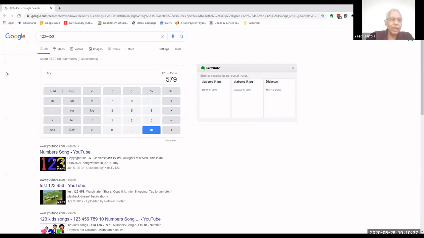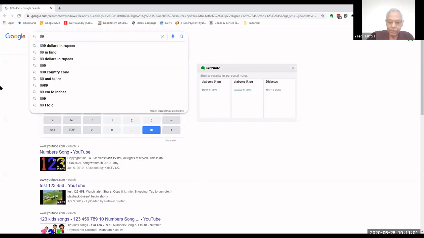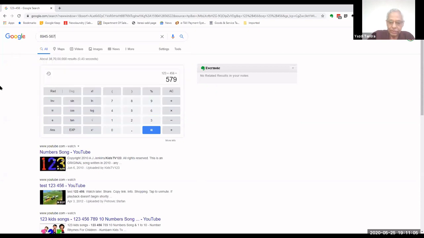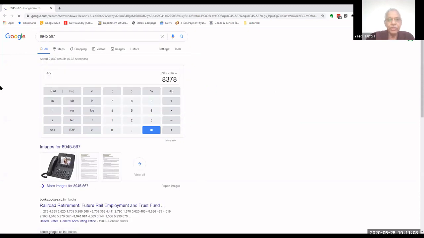Now I have not said calculator, I have not said anything. What I have done is just typed a figure and it has understood that I am trying to do a calculation, and it has automatically given me a calculator on my screen. The calculator function is very simple. You just type what you want to do. You say 8,945 minus 567 and it will give you the answer directly.